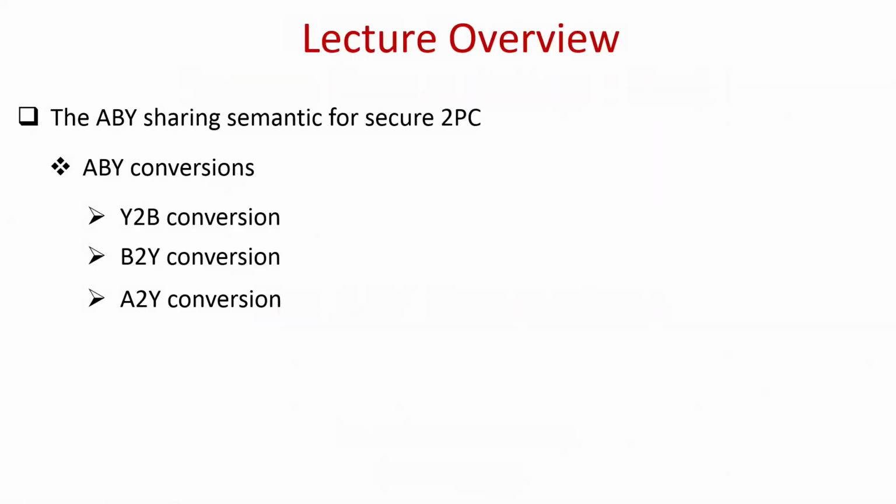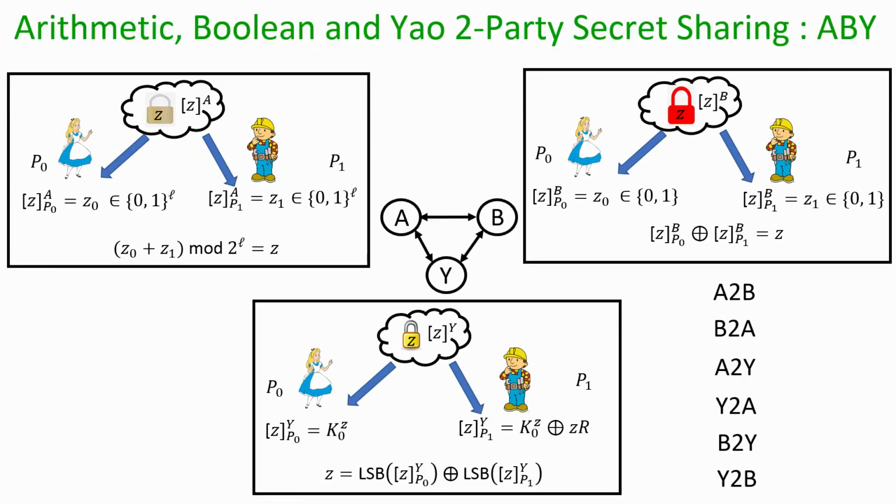So, we will now start discussing the conversions among the various sharing semantics, and in today's lecture we will see three of the conversions: Yao to Boolean conversion, Boolean to Yao conversion, and arithmetic to Yao conversion. Just to quickly recap, these are our three different sharing semantics. We have the arithmetic secret sharing semantics, we have the Boolean secret sharing semantics, and we have the Yao sharing semantics.